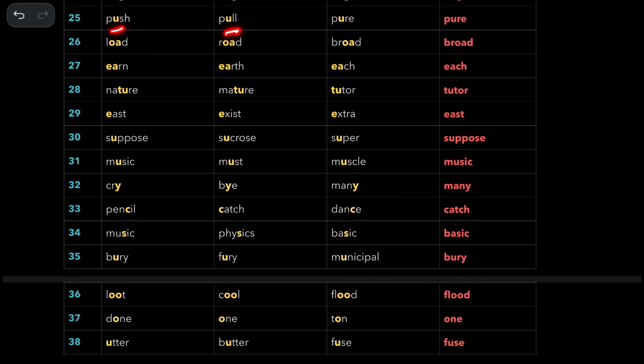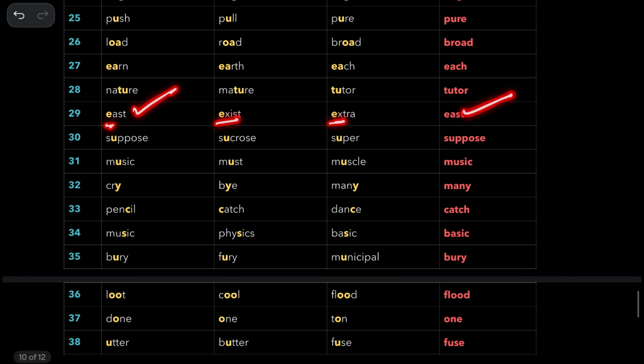Push pull similar, pure is the answer. Load, road, but broad is the answer. Earn, earth similar, each is the answer. Nature, mature, both are similar. Tutor. And exist, extra, both have the sound of a, whereas here e. So this is the right answer, east.